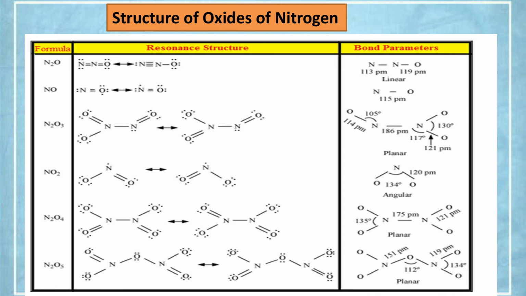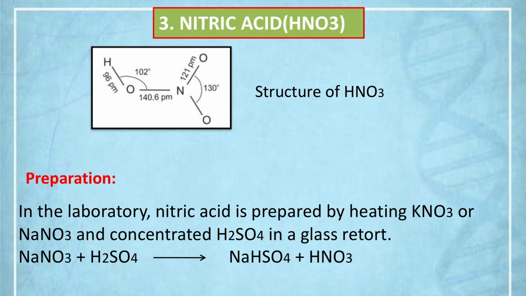Then the second method, that is the industrial method, is Ostwald's process. So how can you prepare nitric acid by Ostwald's process? Here ammonia is oxidized by oxygen of the air in presence of platinum gauze to form nitric oxide. Ammonia is first of all oxidized by oxygen, an important reaction. What happens when ammonia and air are heated in presence of platinum? It gives nitric oxide and water vapor. So nitric oxide is there. Nitric oxide reacts with oxygen to form